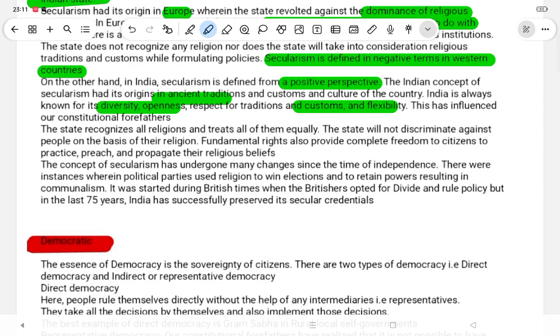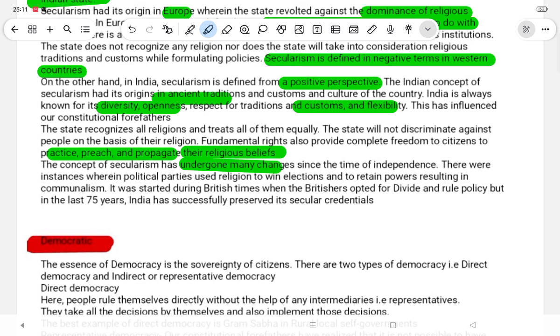The state will not discriminate against people on the basis of their religion. Fundamental rights also provide complete freedom to citizens to practice, preach, and propagate their religious beliefs. The concept of secularism has undergone many changes since independence.